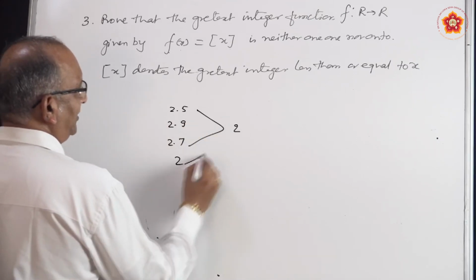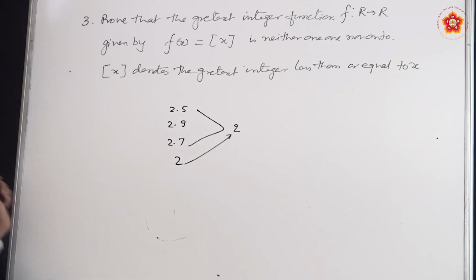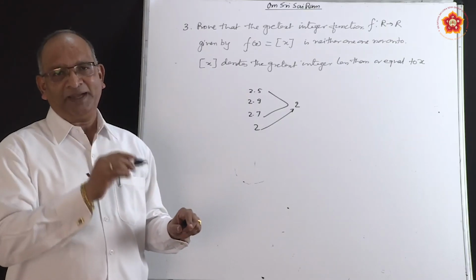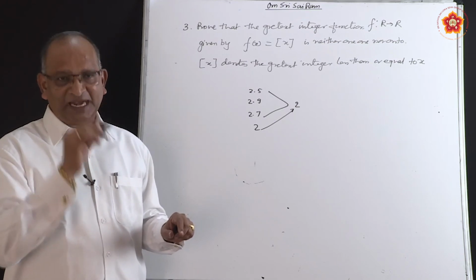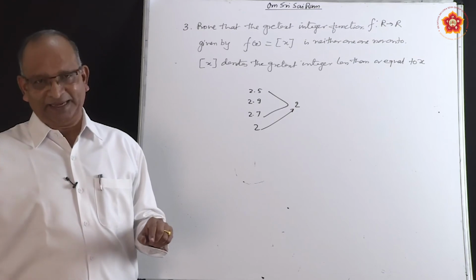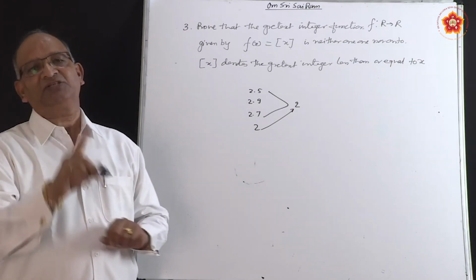Even if it is 2, it is equal to 2. For any value starting with an integer, let us say 2, from 2 to 2.99, the value of the function is 2.